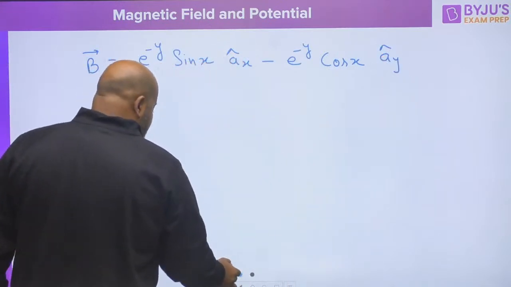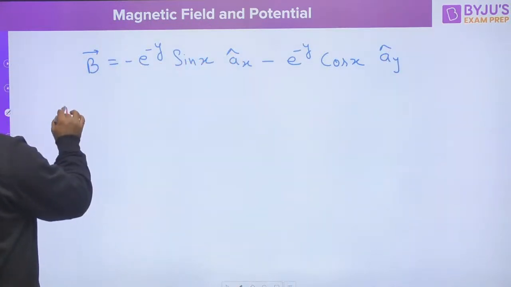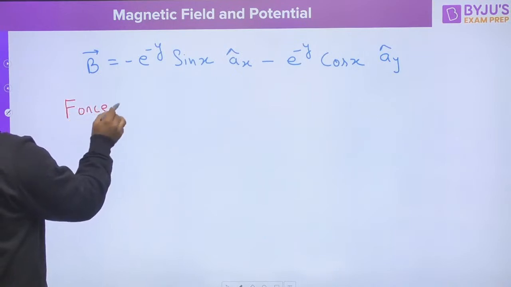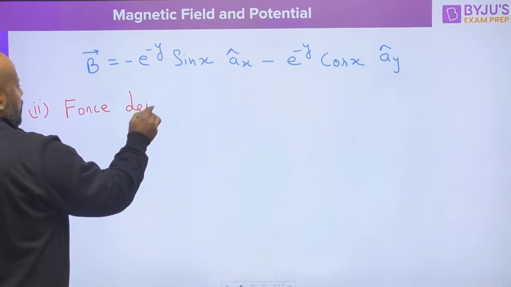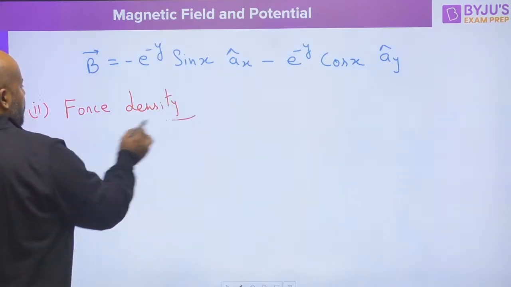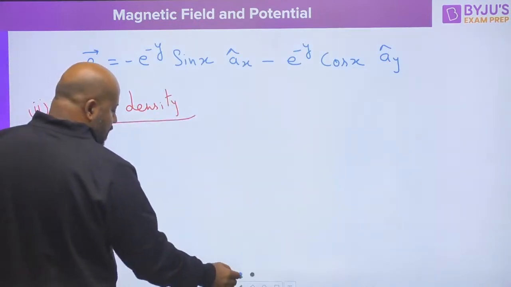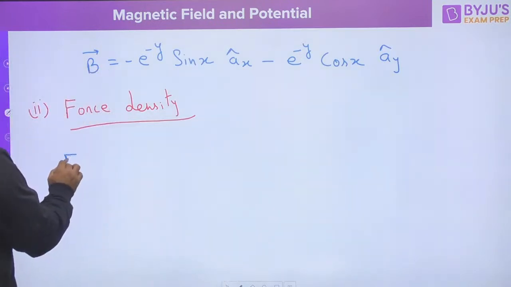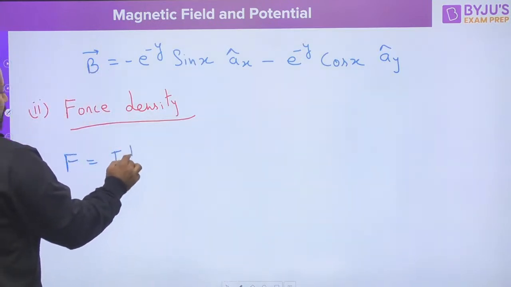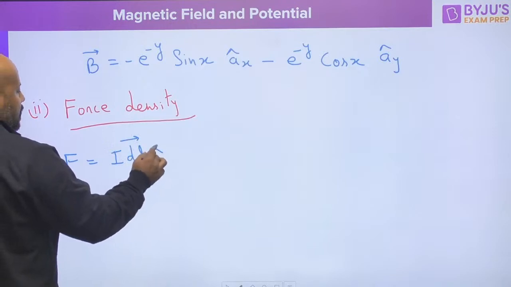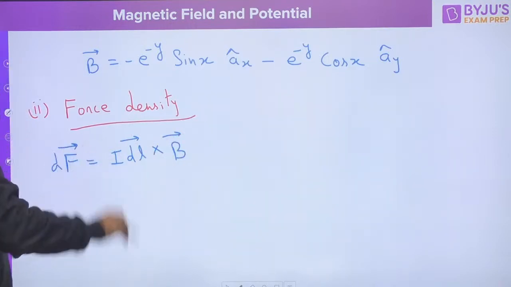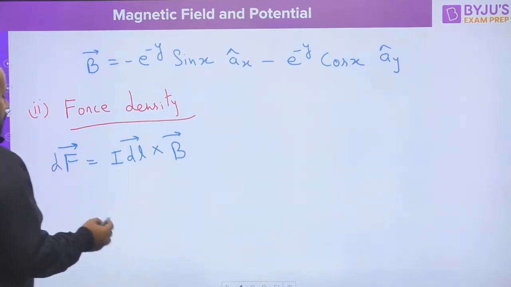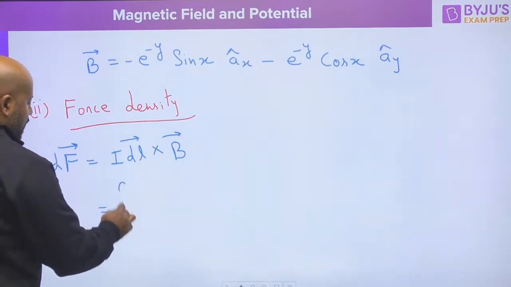Now he is asking the force density. So in order to find the force density, what I will do? First I will find the force. How you are going to write the force? Force is going to be I dl cross B. Yes or no? I dl cross B, and you have to integrate it.